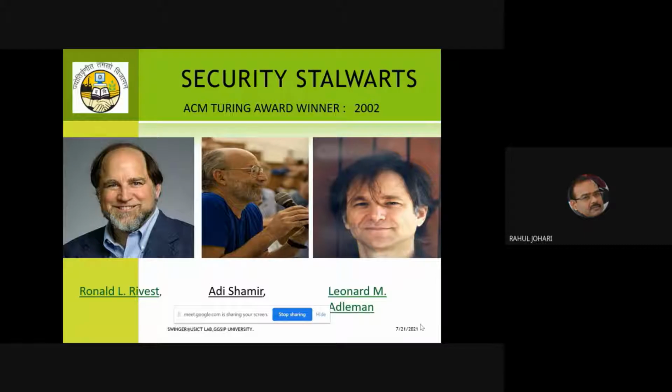He was Indian born at that point in time, but based in the US. Now he has come back to India. So that's the only award India as a country has been able to get. And every year the ACM gives this award to a person or a group of persons for their outstanding research work in the area of computer science. So RSA got this award in the year 2002.